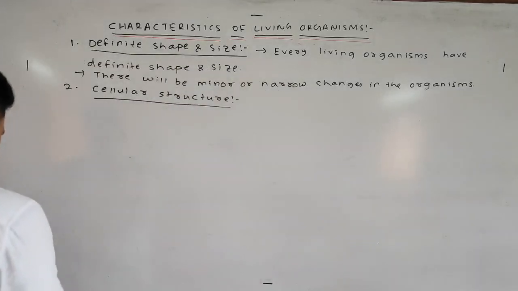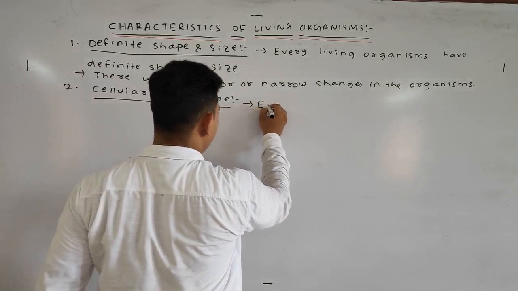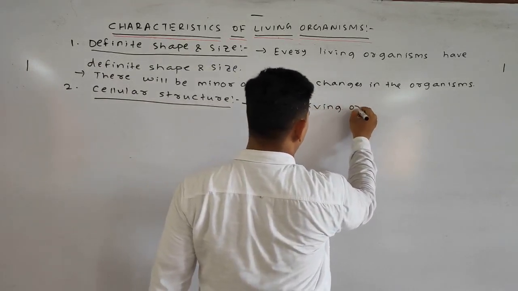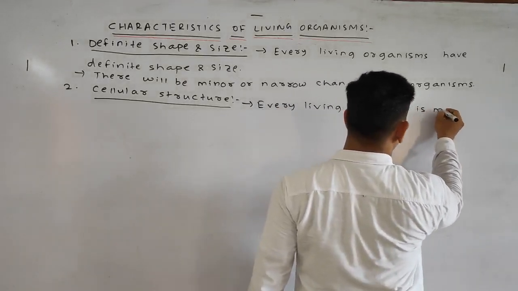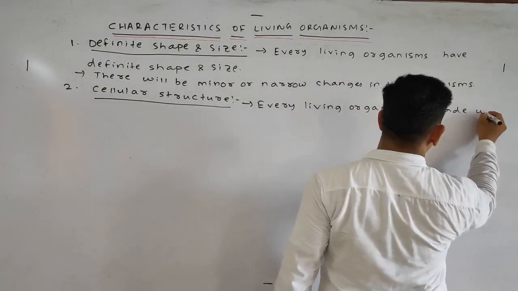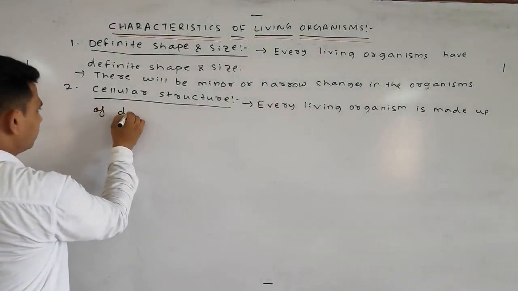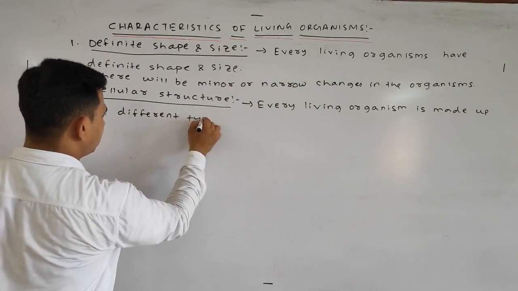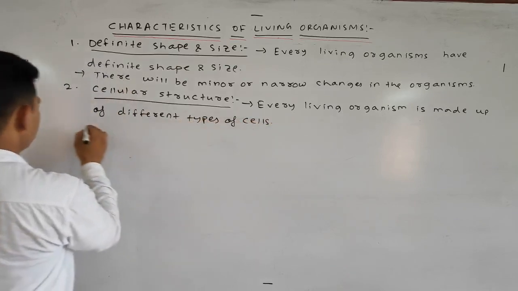So the first point is every living organism is made up of different types of cells.